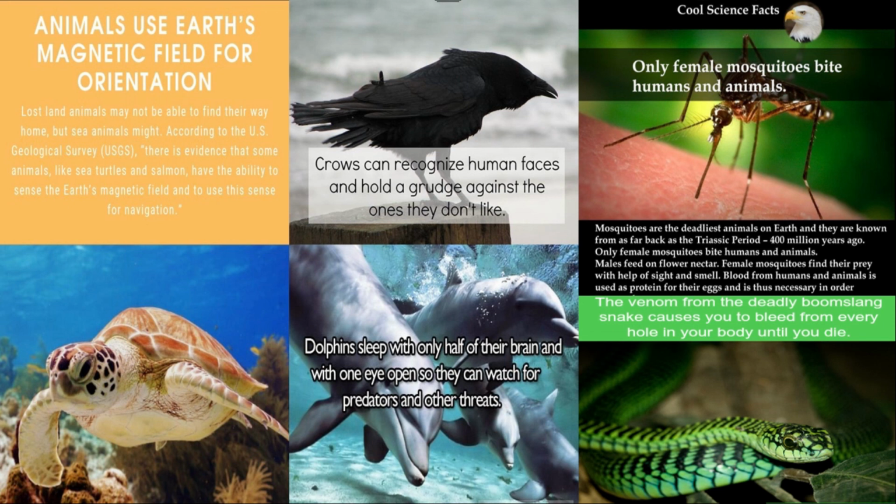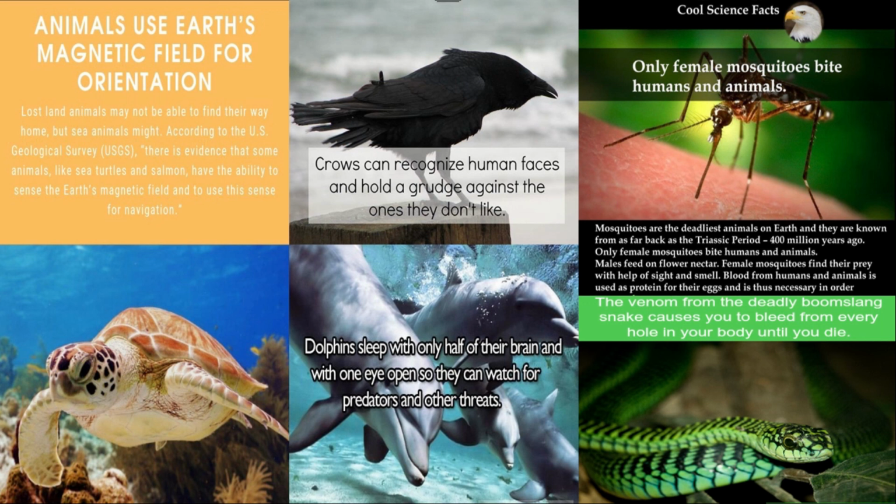Mosquitoes are the deadliest animals on earth, and they are known from as far back as the Triassic period, 400 million years ago. Males feed only on flower nectar. Female mosquitoes find their prey with the help of sight and smell. Blood from humans and animals is used as a protein for the eggs. For the survival of the eggs, they are biting us.